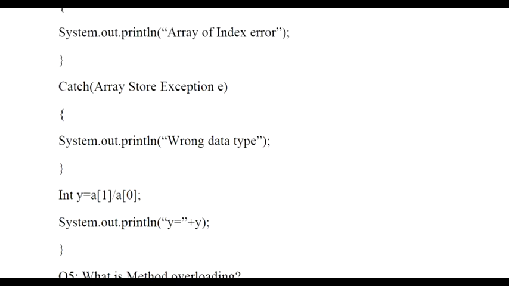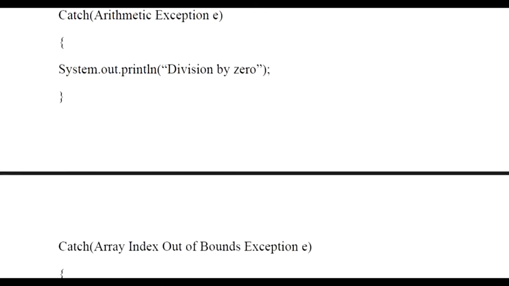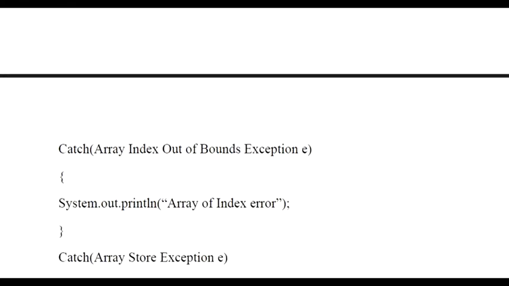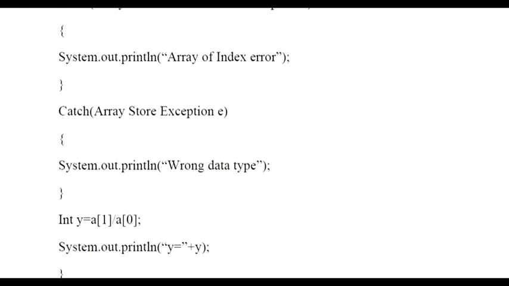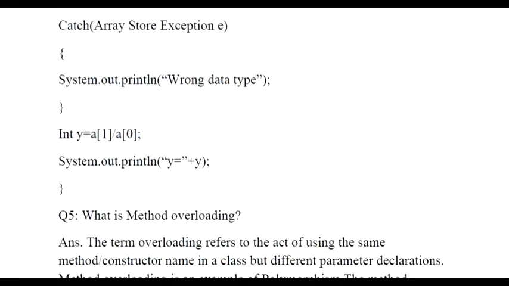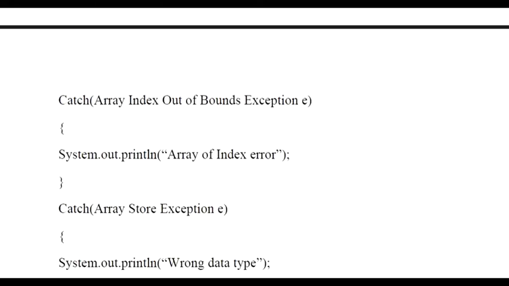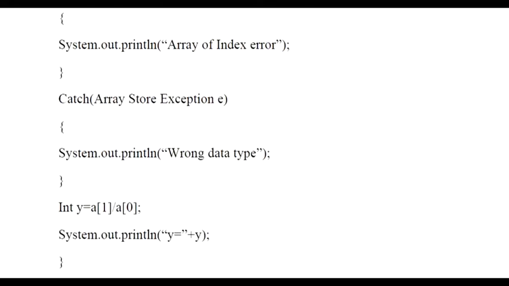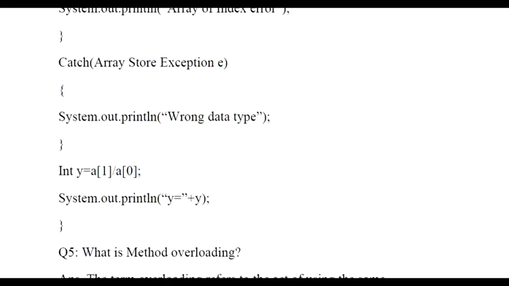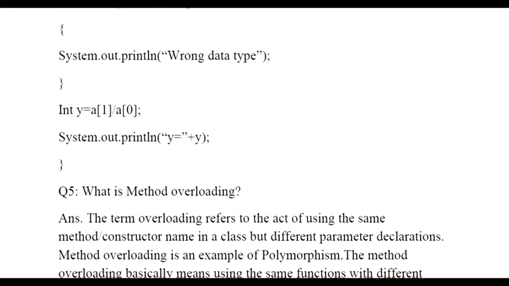So basically this way the exceptions will be dealt with. If I have given the array index 1 here, and the array values were only 0 and 1, then in that case it will tell me array index error. And if it was divided by 0, the answer would show me that it cannot be divided by 0, because I gave the value of b as 5 and I was subtracting 5 from it, so it cannot be divided by 0. In that case the System.out.println will tell that division is by 0. So this is the basic purpose of a program that you need to write when you are asked about exception handling.